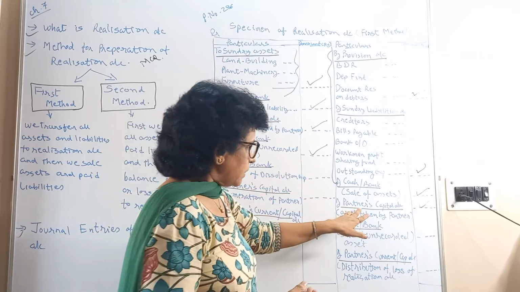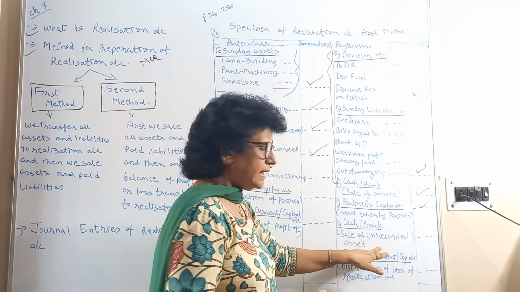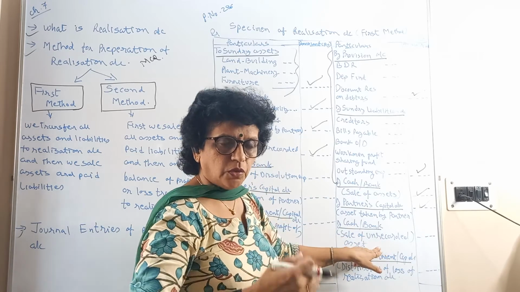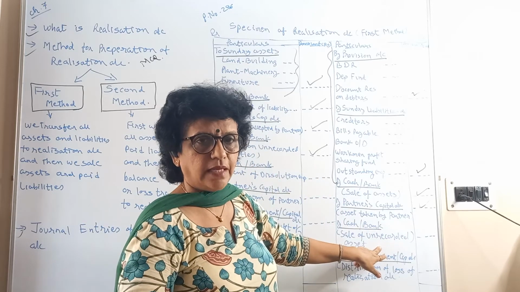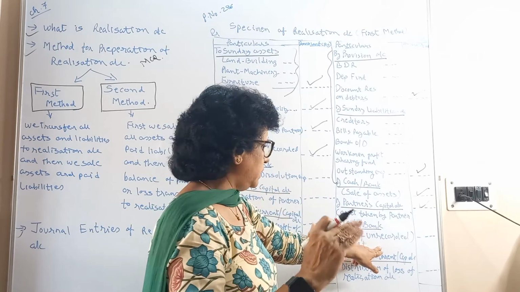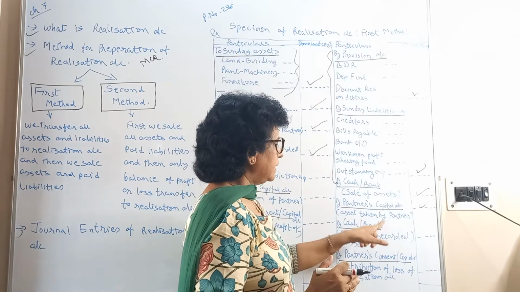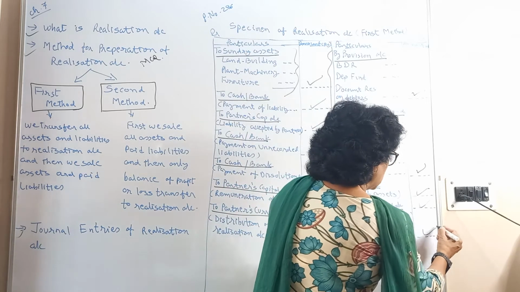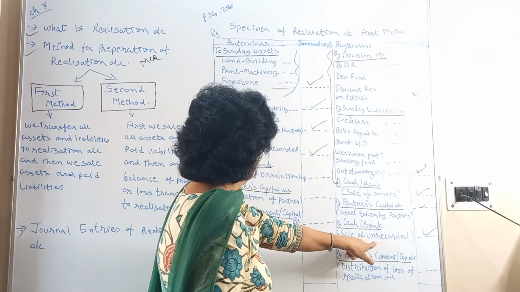Like this, when you have a sale of an unrecorded asset, you are getting some money because you found some asset here and there, and you sold it. So cash and bank account debit to realization account credit, because you have received income from the sale of such an asset.